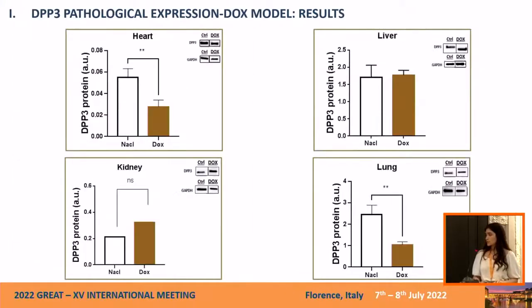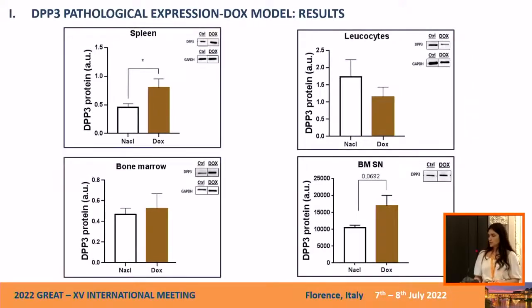Now moving to the doxorubicin model, we have here the results on the protein level. We have seen a significant decrease in the heart and the lung in the group of doxorubicin mice compared to the control. No significant changes in liver and kidney. In the spleen, we see increased expression of DPP3, and in the bone marrow cells and supernatant, we see a tendency to increase, but it's not significant. So by that, we detected the expression of DPP3 in 2 different animal models.